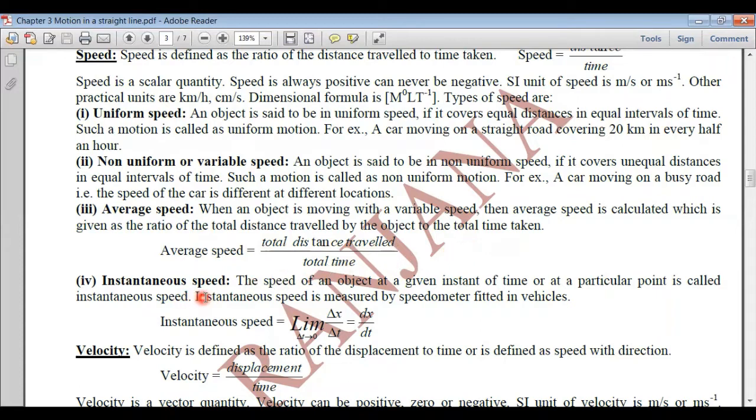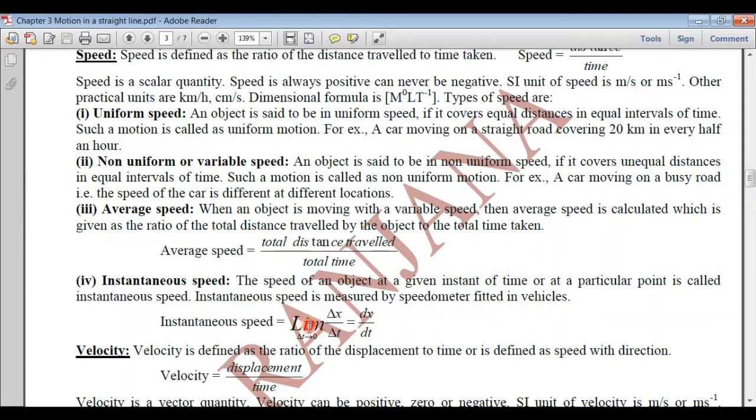The next type of speed is instantaneous speed. If the speed of an object is found out at a particular instant of time or at a particular point, such a speed is called the instantaneous speed. In vehicles it is found out by a device called the speedometer, which is fitted in all vehicles and gives the instantaneous speed.